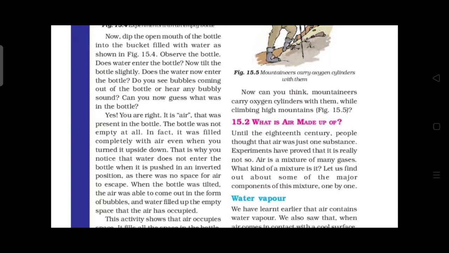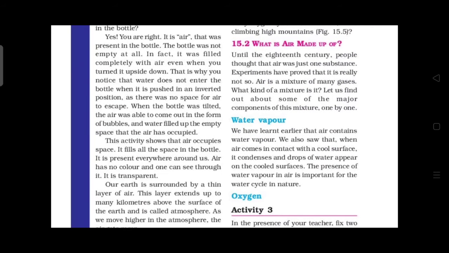Okay, then what is air made up of? In the 18th century people thought that air was just one substance. But in experiments they proved that it is really not so. Air is a mixture of many gases. Air is not a single substance, it is a mixture of gases and also water vapor. Then about water vapor, air contains what? Water vapor.